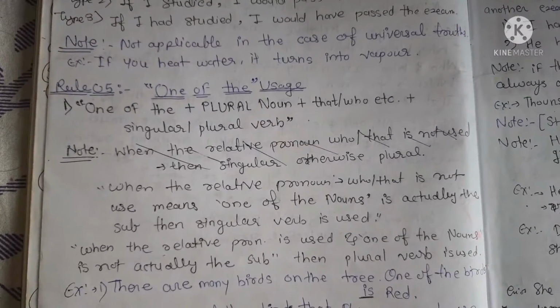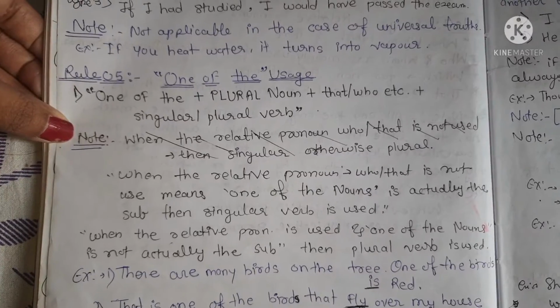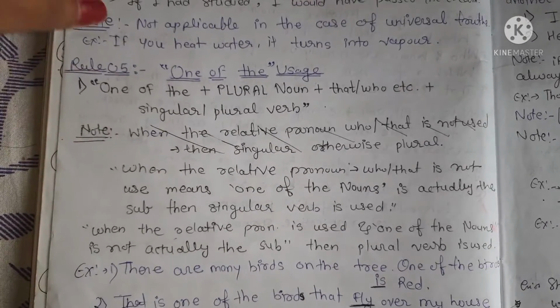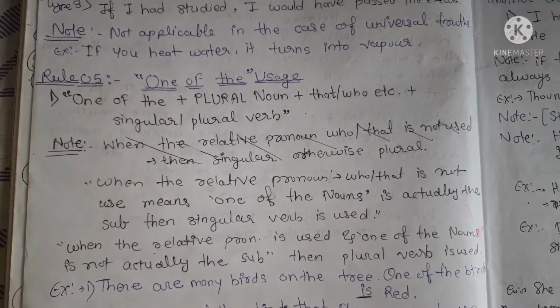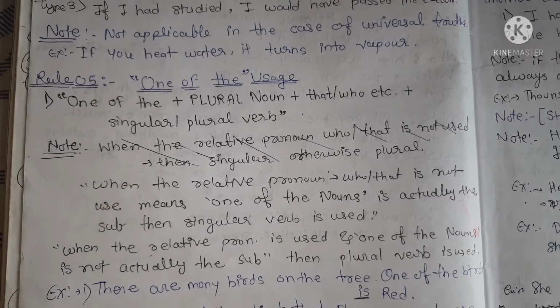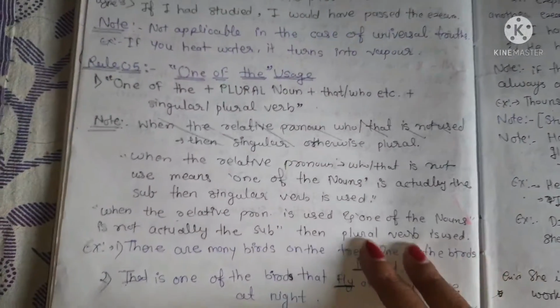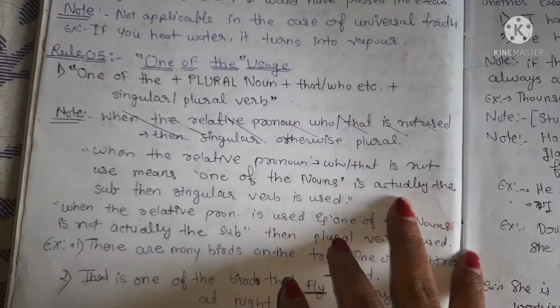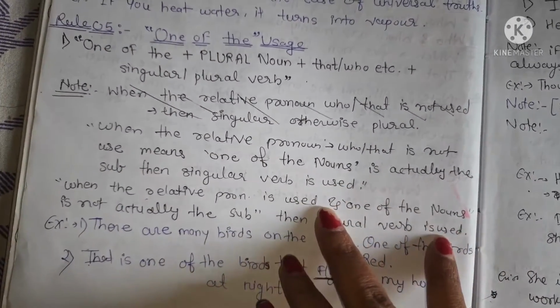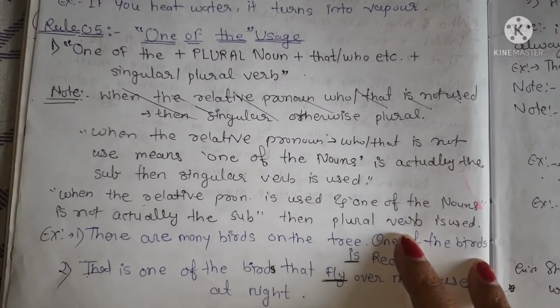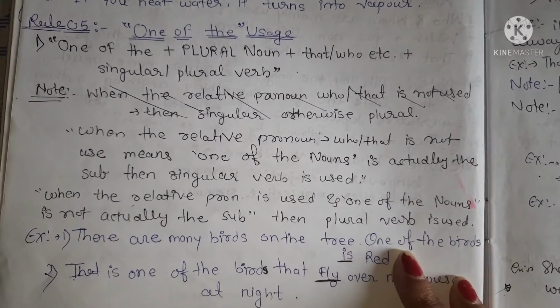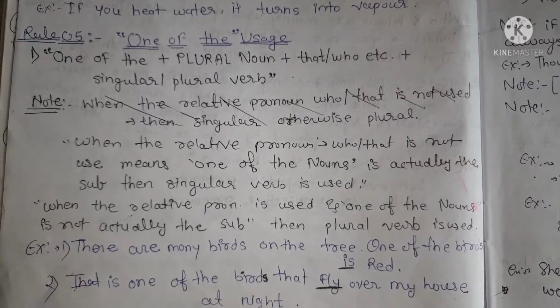Next rule, rule 5, the usage of one of. One of is always followed by a plural noun. Then comes that or who etc. plus a singular or plural verb, depending upon the subject. When the relative pronoun is used and one of the nouns is actually the subject, a singular verb is used. When the relative pronoun is used and the plural noun is the subject, a plural verb is used.